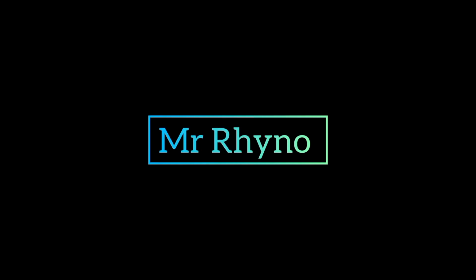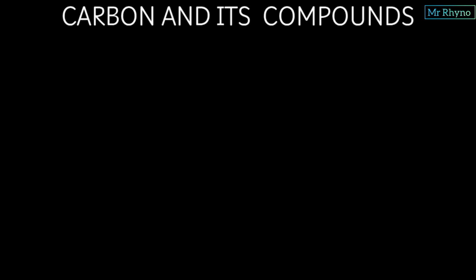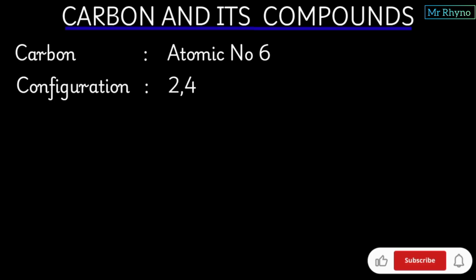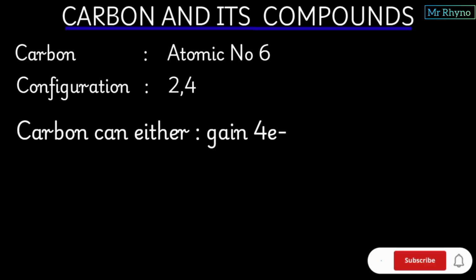In this video, we dive into explaining carbon and its compounds. Now, you're probably asking yourself, why are we wasting a lot of time studying this carbon and its compounds? The first thing, carbon is atomic number 6, and this means that its electronic configuration shall be 2, 4. 2 electrons in the first energy level, then 4 in the next energy level.